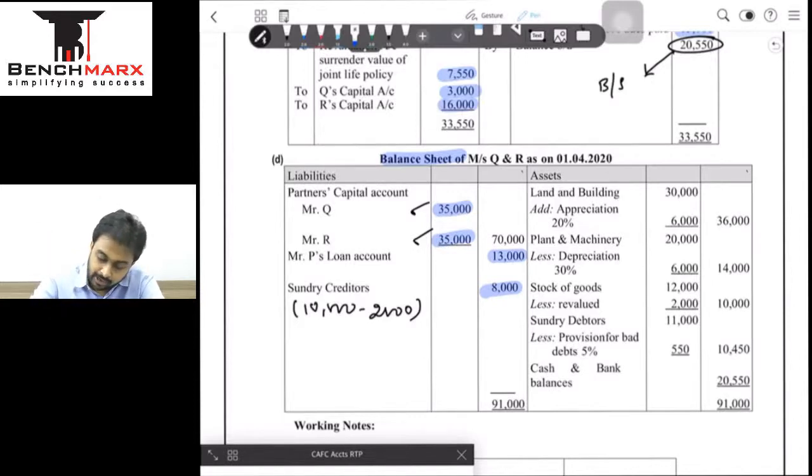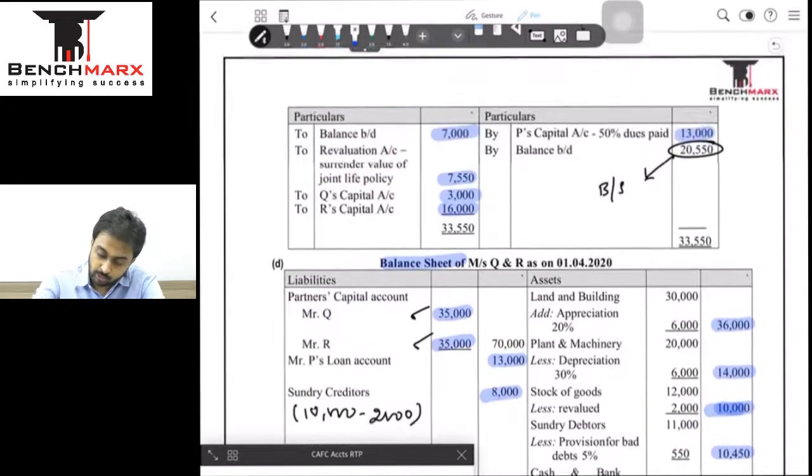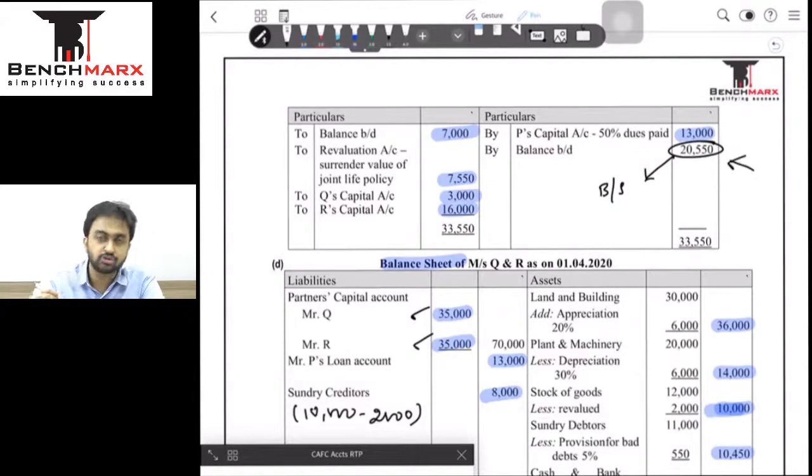Land and building will come at the revalued figures, plant and machinery will come at the revalued figure, stock of goods at the revalued figures, then we have debtors at the revalued figures, and the balance of the bank is going to come from here. One minute, this amount, because that is my closing balance of cash. In case the cash account, the balancing figure, was not asked, then we would show a small working note.